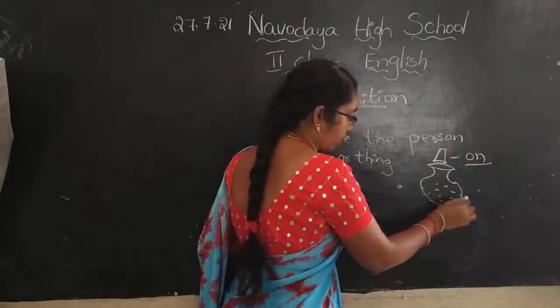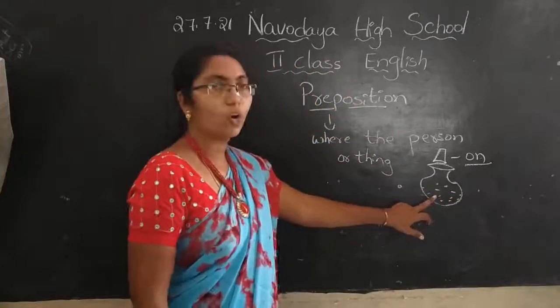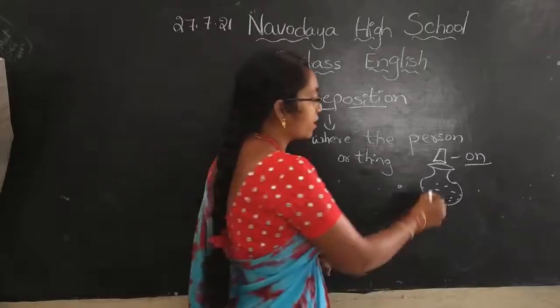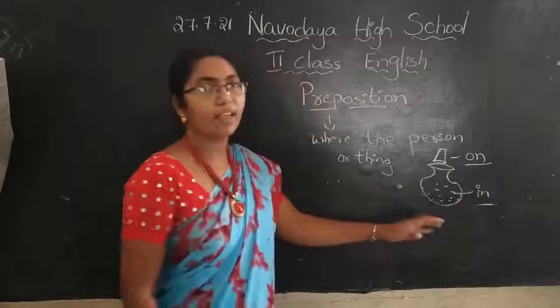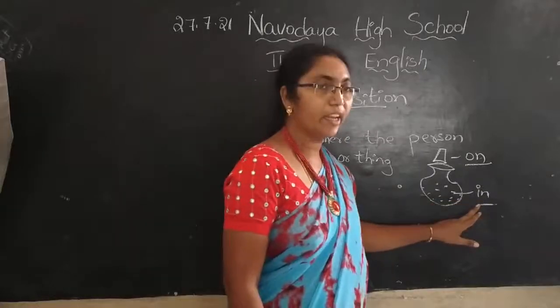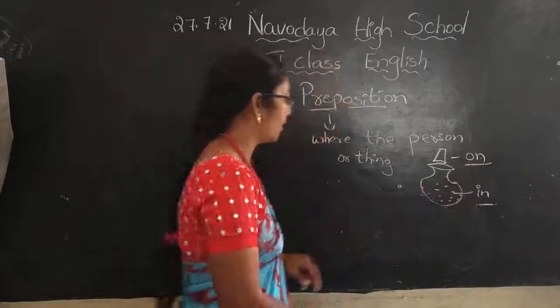Now look here children. What is this one? Water. Where is the water? Water is in the pot. So here, in, on, in.